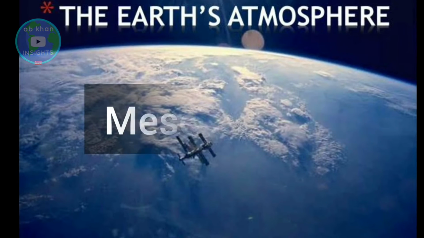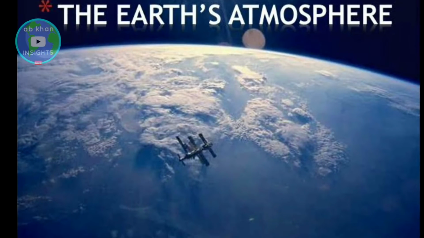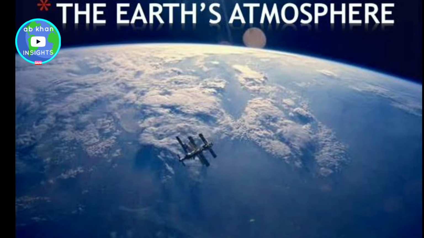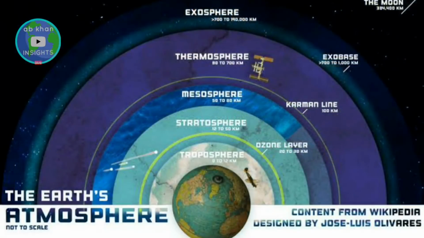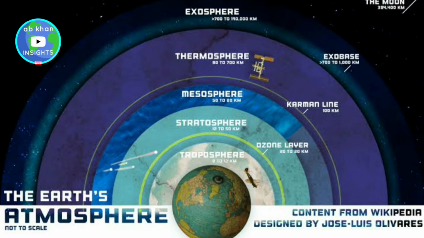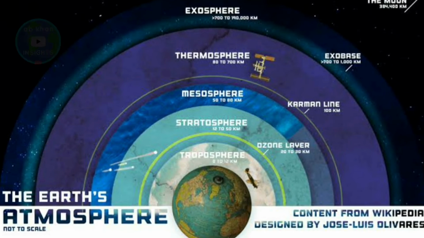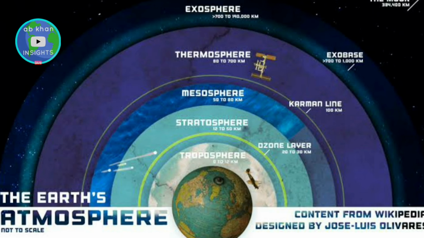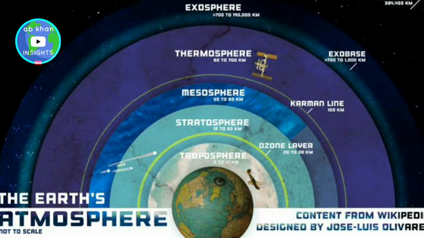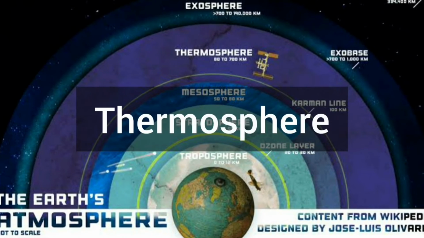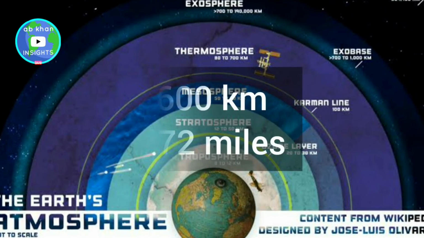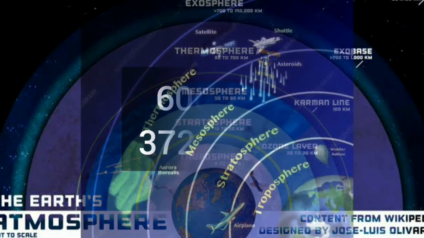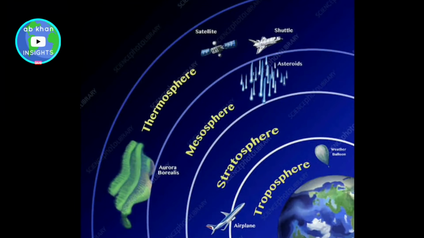The other layer is the Mesosphere. The Mesosphere starts just above the Stratosphere and extends up to 85 kilometers or 53 miles high. Yes, as the name indicates, meteors burn up in this layer. Meteors are objects that come from space. After the Mesosphere, the Thermosphere starts. The Thermosphere starts just above the Mesosphere and extends to 600 kilometers or 372 miles high. Aurora and satellites occur in this layer.